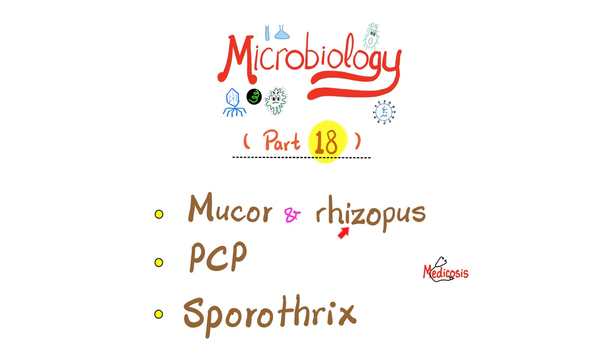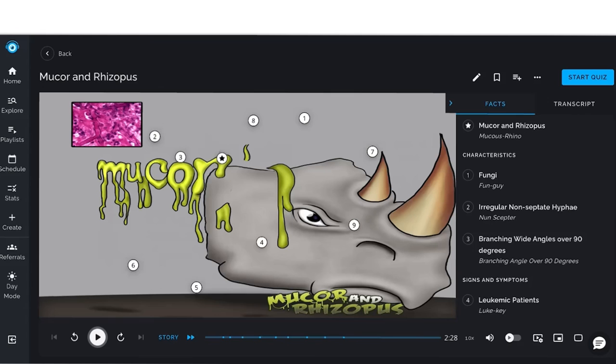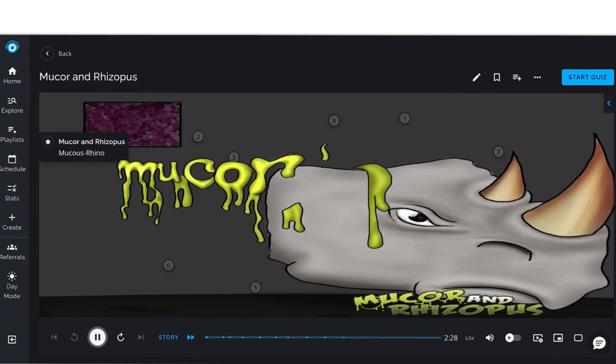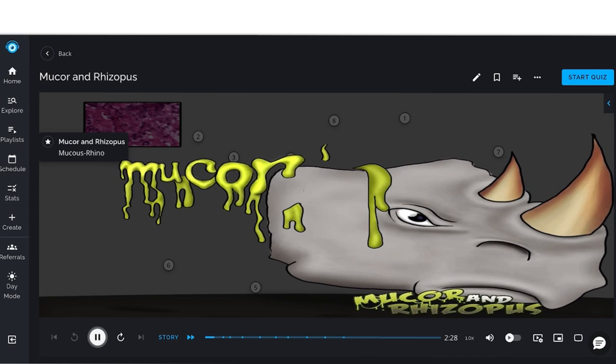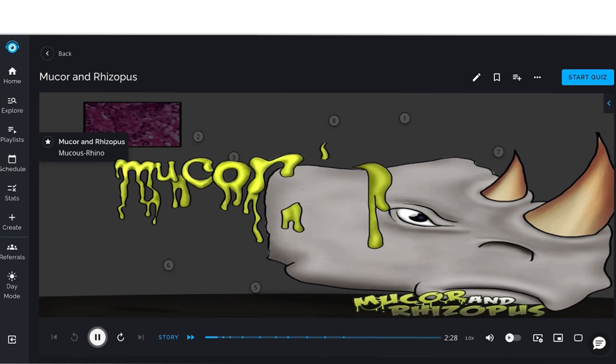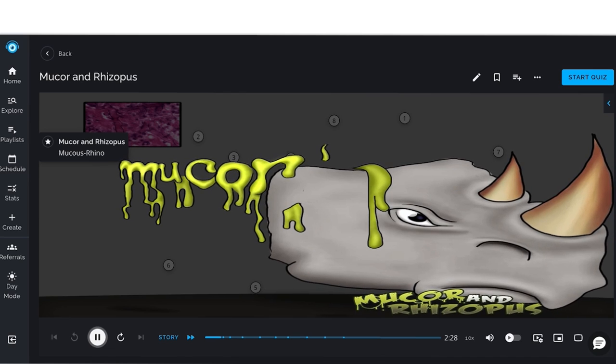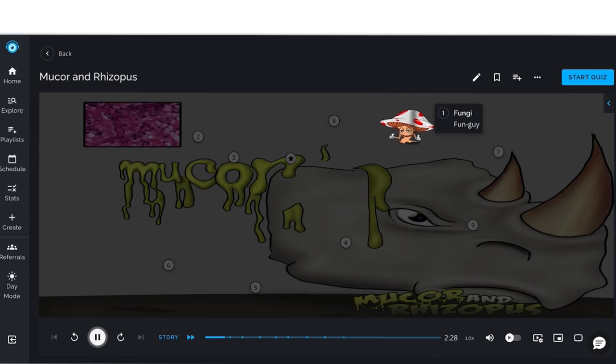Today, it's time to focus on Mucor Rhizopus, Pneumocystis jirovecii, and Sporothrix, starting with Mucor Rhizopus. This Picmonic describes Mucor and Rhizopus, which are two fungi that cause the disease mucormycosis, or less commonly called zygomycosis, and these organisms can be remembered by the mucus rhino. Recall that these are both fungi with this fun guy character.